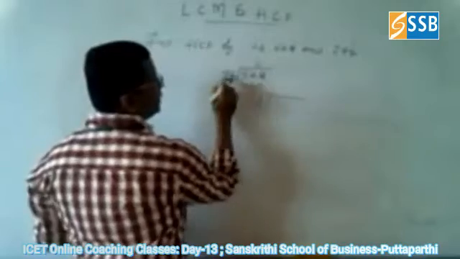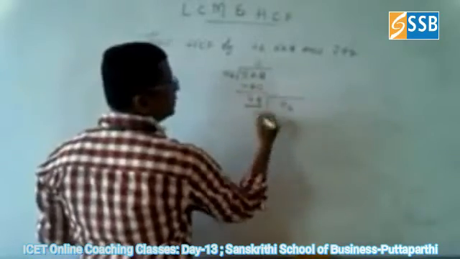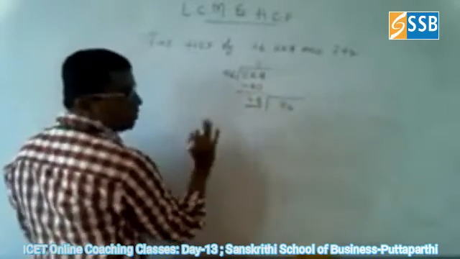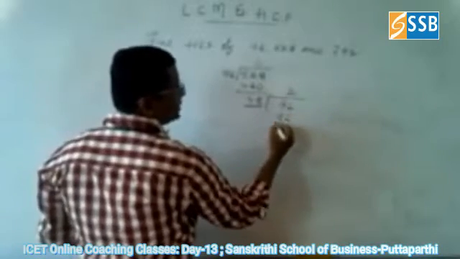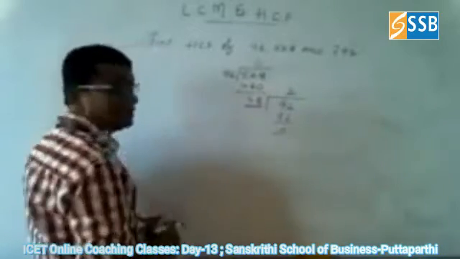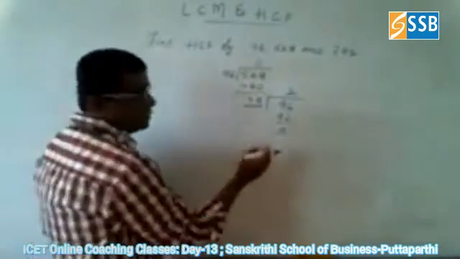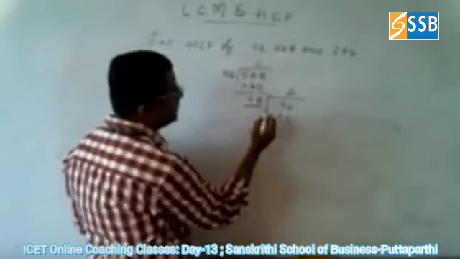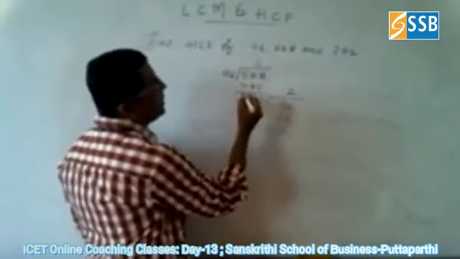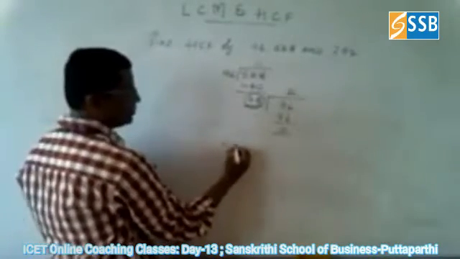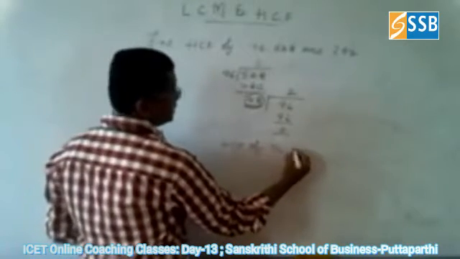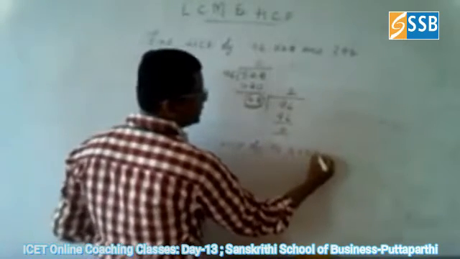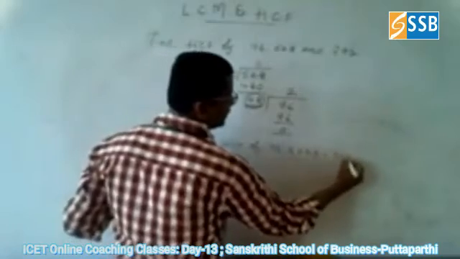Leave it, 96 you again divide until you get 0. 48 twos are 96. So therefore, you are getting 0 here, which means 48 is the HCF of 96 and 528, equal to 48.